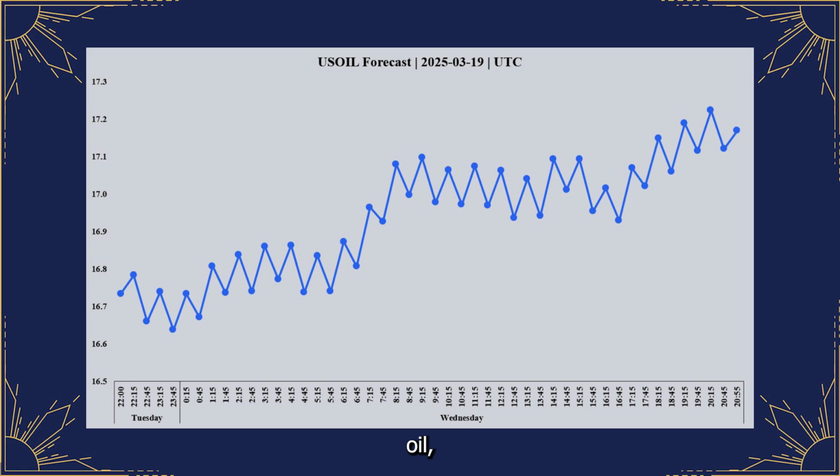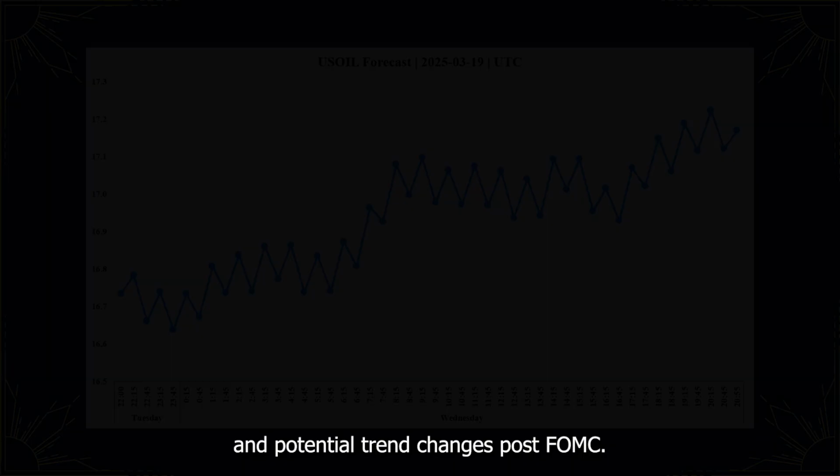Moving on to USOil. Mass pressure data points to a bullish cyclical tendency. USOil displays an upward movement with some intraday fluctuations. Expect this to be highly sensitive to the FOMC news at 11 a.m. Universal Time Coordinated. Potential rush sections to monitor before the news are around 1 o'clock, 7 o'clock, 1600 hours, and 1900 hours Universal Time Coordinated, but be ready for significant volatility and potential trend changes post-FOMC.